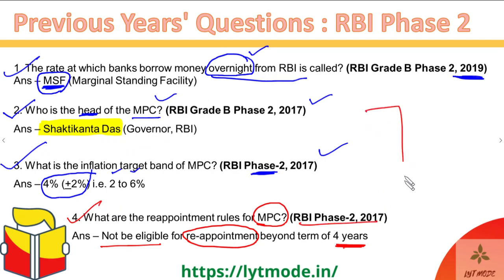So 6 marks in 2017's RBI Grade B Phase 2 exam, and 6 marks out of what we've done right now in merely 30 minutes. 30 minutes, we were having fun. We were talking about memes as well. We were also talking about other current affairs.